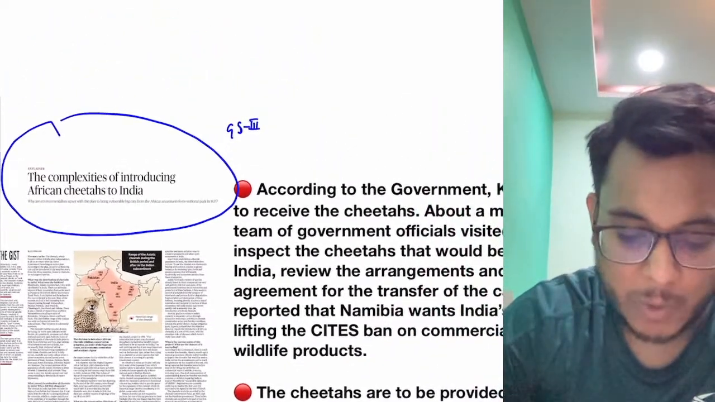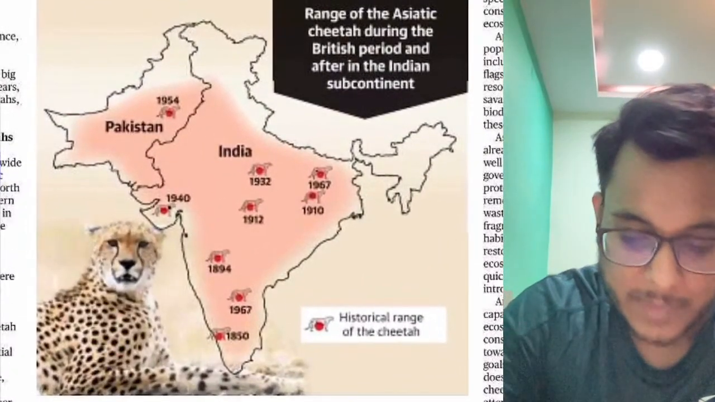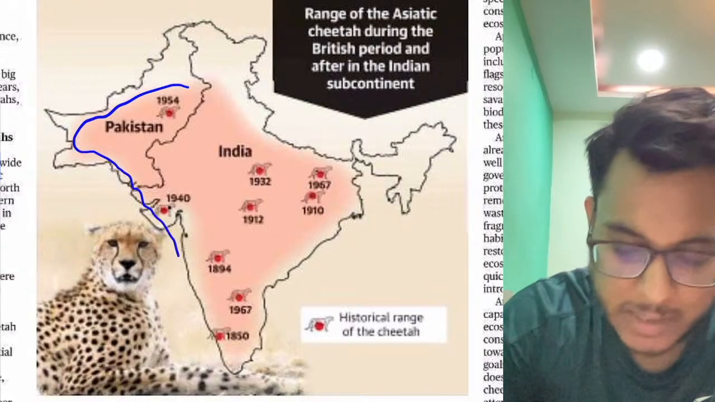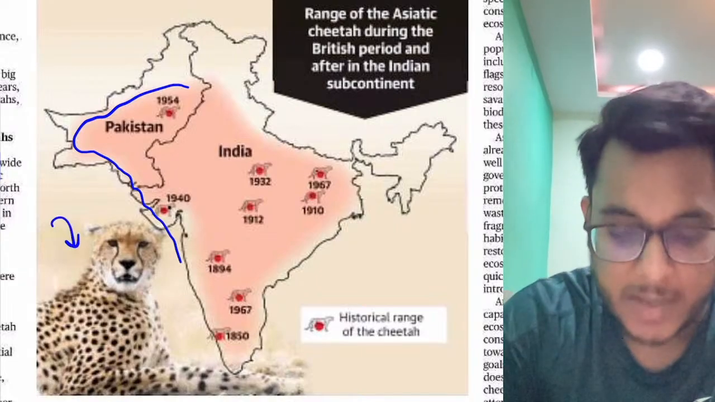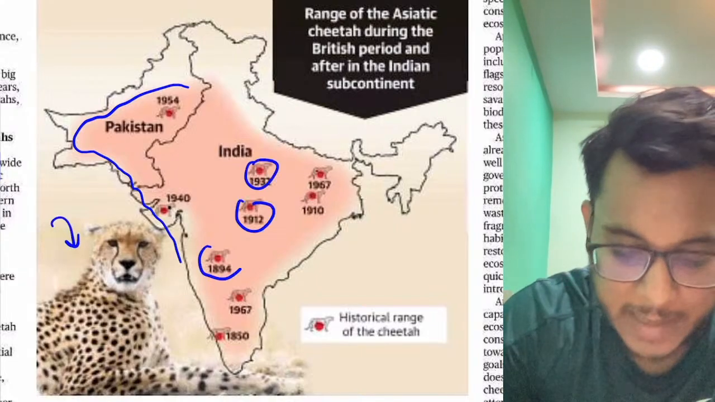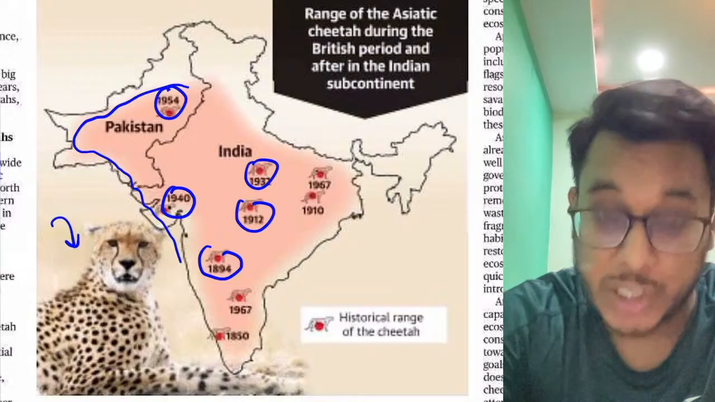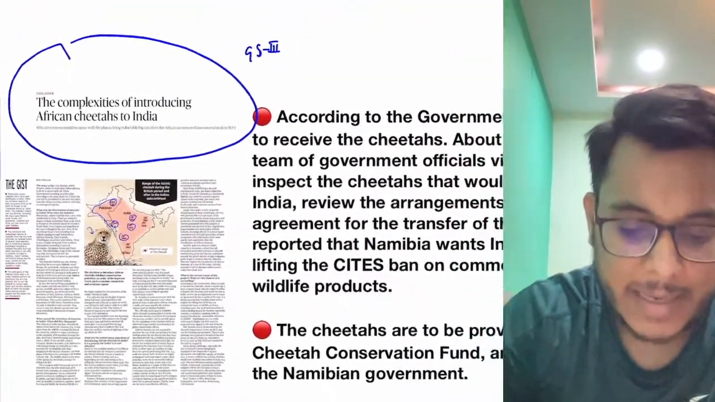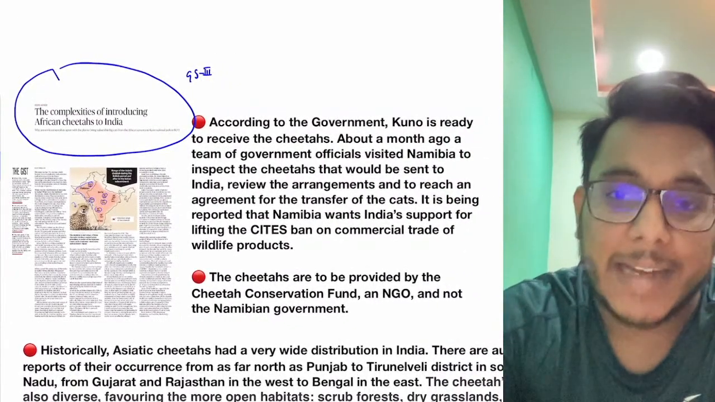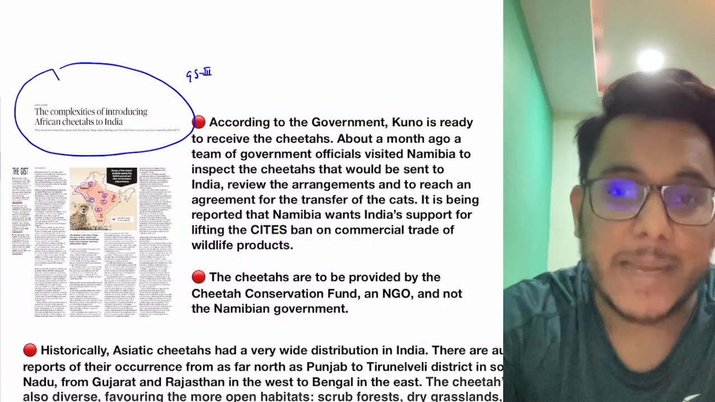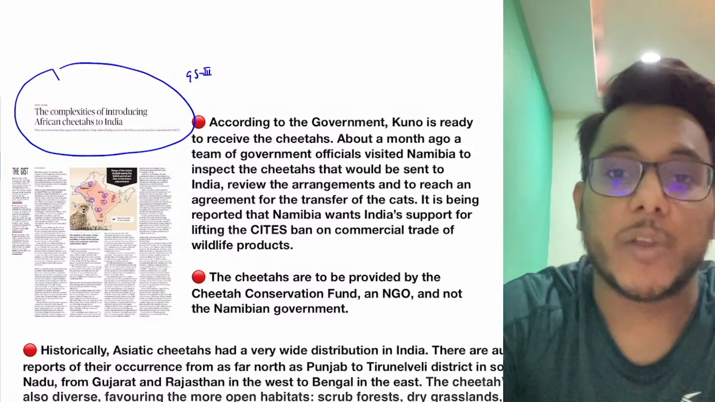Now guys, the background goes like this. Let's just focus on this particular picture. The Indian subcontinent once upon a time had a large range of cheetahs. 1932, 1912, 1896, 1954, 1940, these are the different historical ranges of cheetahs that were there. But guys, over the years the cheetah became extinct in India, and from the 1980s onwards there have been multiple attempts that the cheetah, which has now become extinct in India, should be reintroduced.